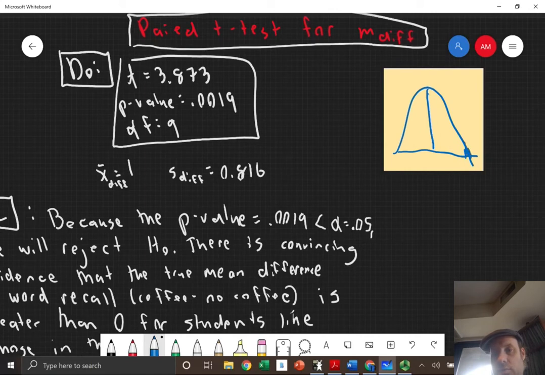That's at the far right-hand corner. So that's why the p-value is so low, 0.0019.